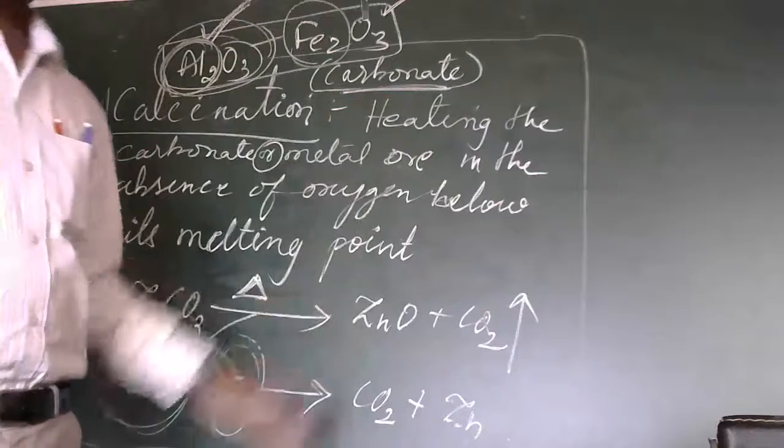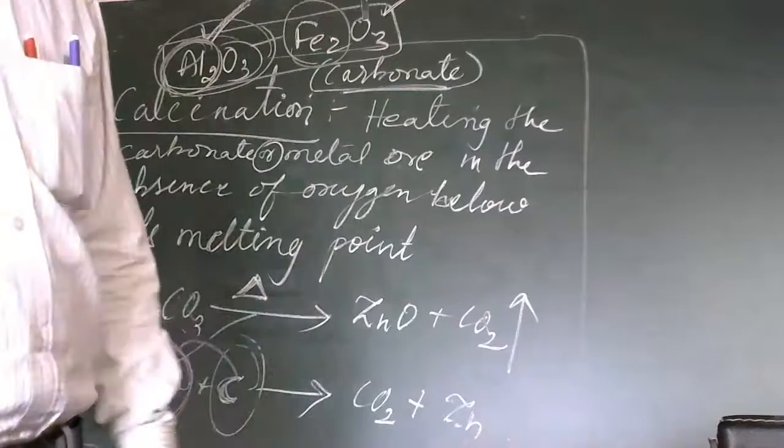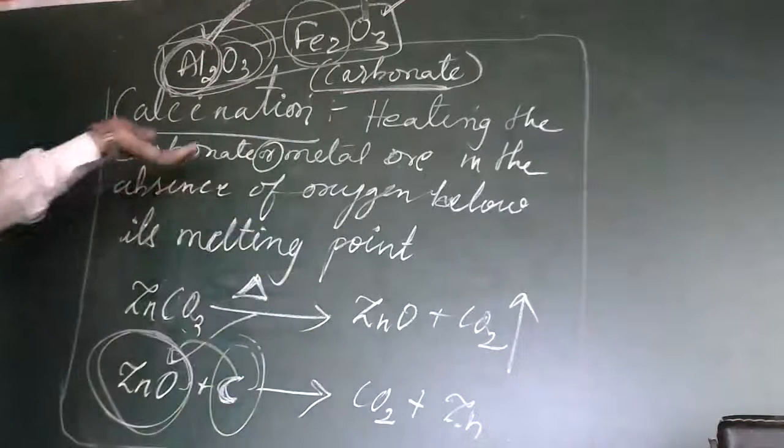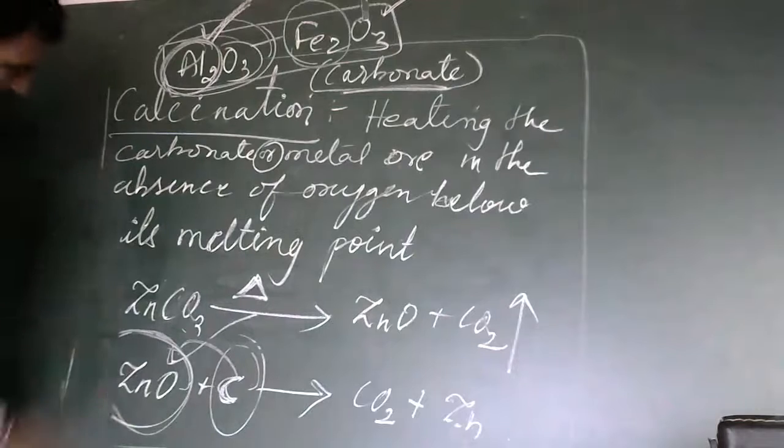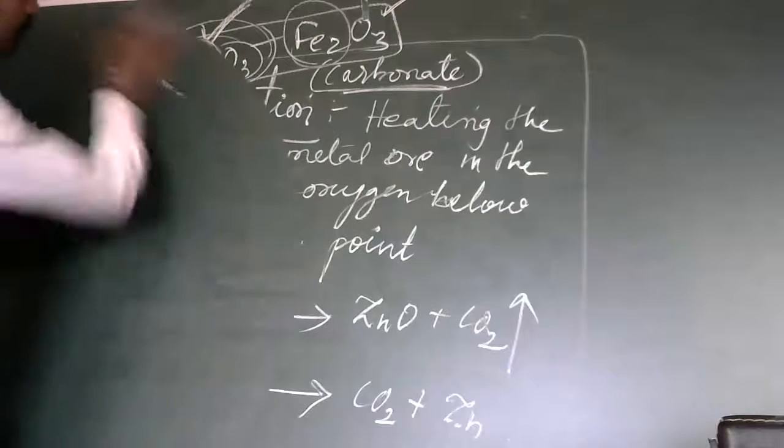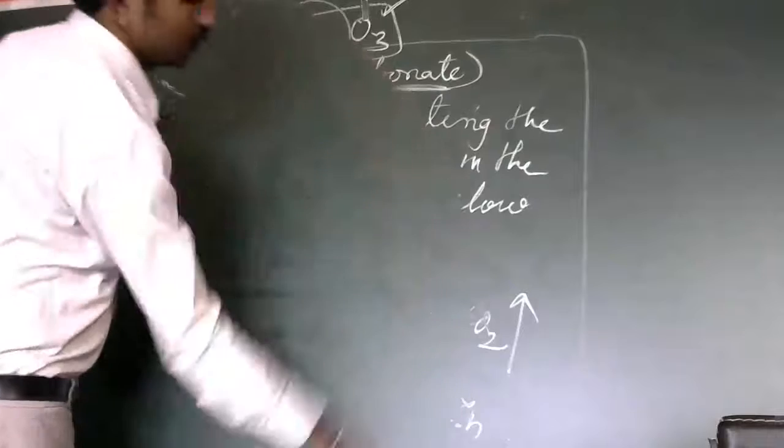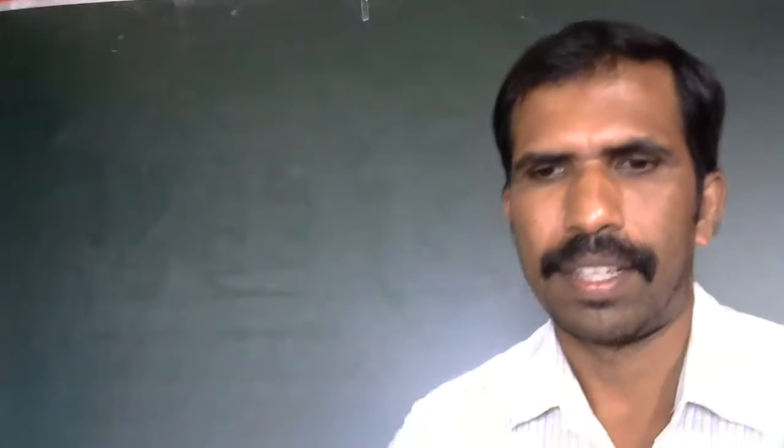So this is the method we adopt for a given ore. Depending on the type of metal that we are extracting, on that basis we will select the different methods. I hope you have understood the concept. If you don't understand anything in between, just ask the question.